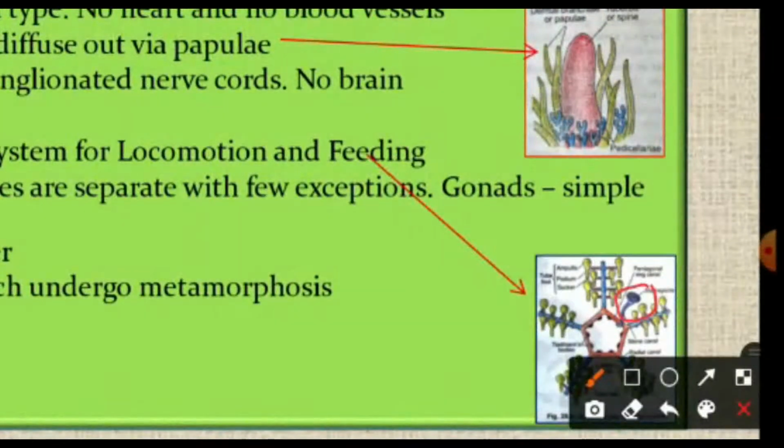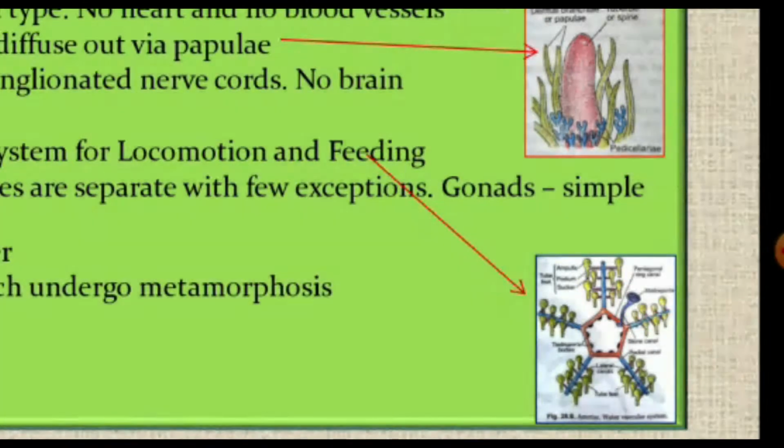This is the madreporite through which water enters into the body, and then it goes out, eliminated outside through the tube feet. Through this process it captures the food material, and that food material enters along with the water, and then it is captured into the body and transported through the water vascular system. And the tube feet are also helpful. Tube feet, which are part and parcel of the umbilical system, are also helpful in locomotion, and to some extent respiration is also performed by the umbilical system or water vascular system.